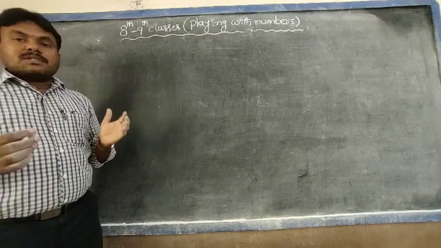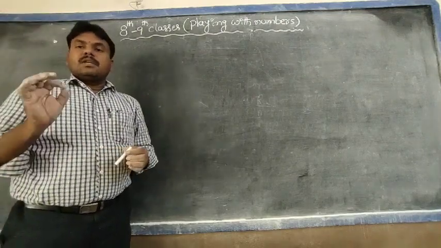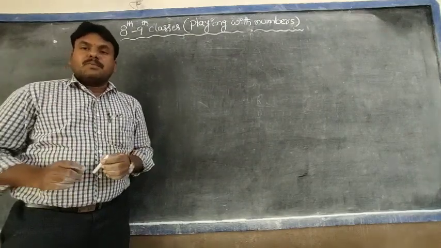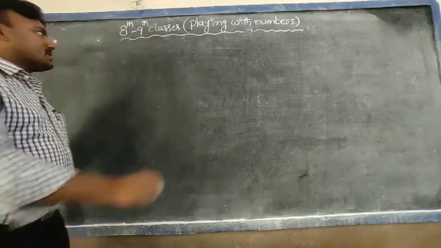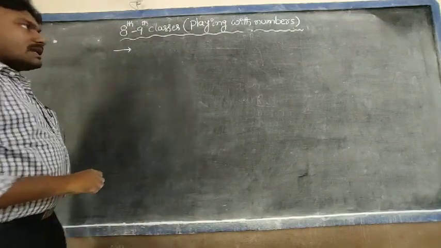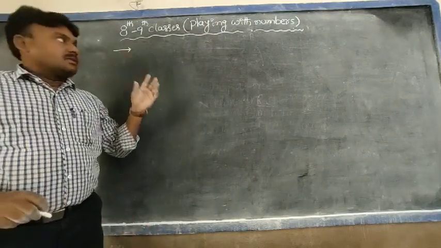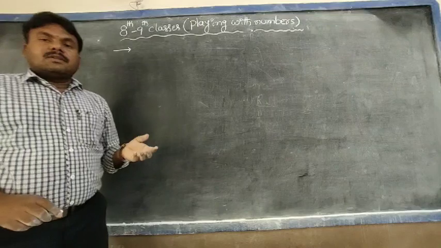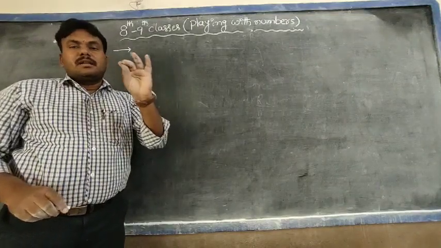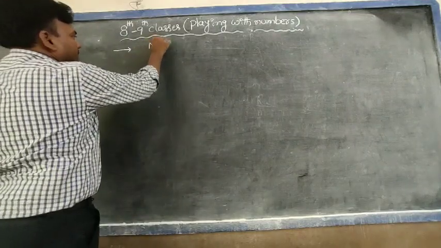Right, students? First of all, we are discussing even and odd numbers, prime and composite numbers. First of all, what are natural numbers? In the first video, I introduced natural numbers, whole numbers and integers, three types of numbers easily, right? First, natural numbers.